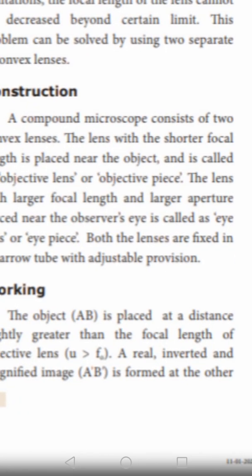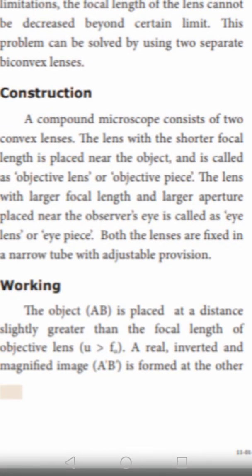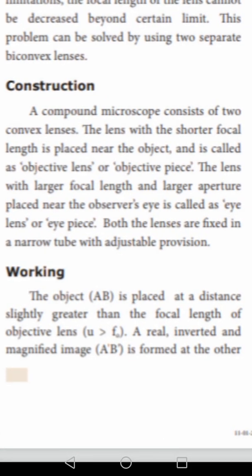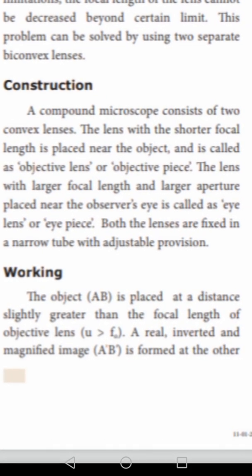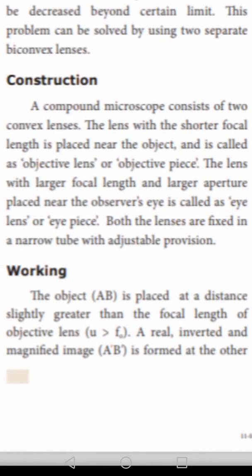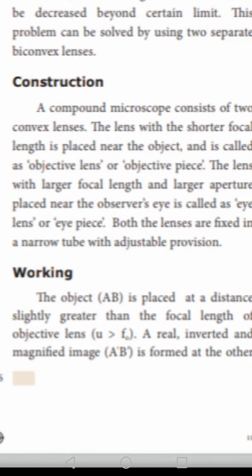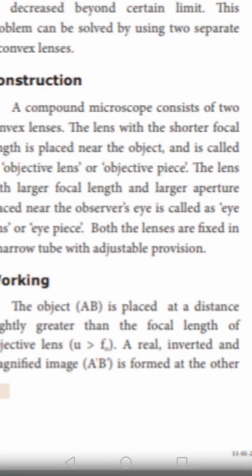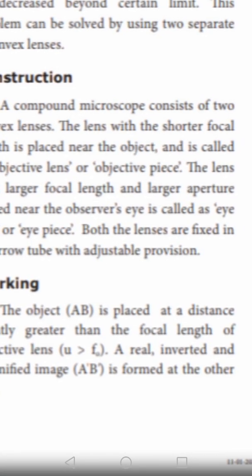The object AB is placed at a distance slightly greater than the focal length of the objective lens, that is U is greater than FO. A real, inverted and magnified image A dash B dash is formed at the other side.